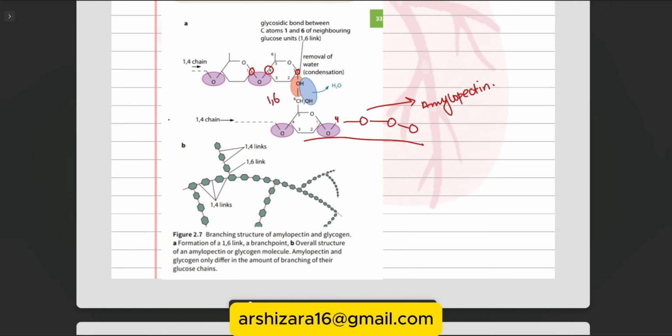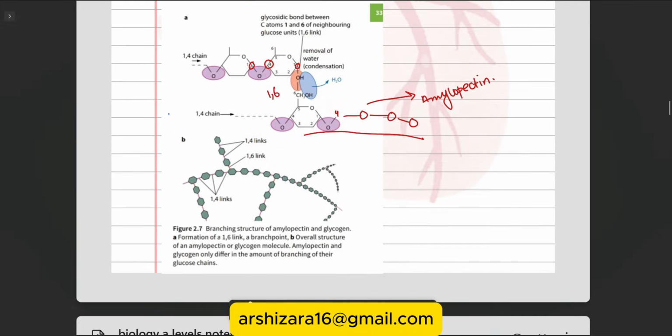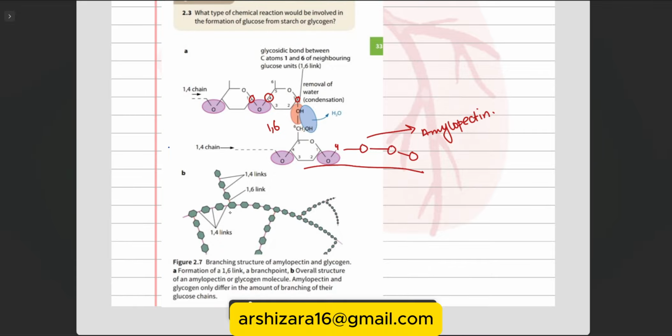You can find different types of images in several A-level books. You can also Google them if you don't have a book, or you should have a book, by the way. ChatGPT is not for everything. So you must have a book. That's what's happening, and you can see this is the long chain of amylose, and these branches are the amylopectin.